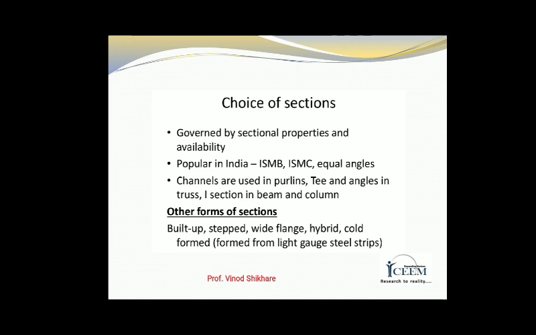In India, ISMB, ISMC and equal angles are most popular. Channels are used in purlins, T and angles in trusses, I section as beams and columns. Other forms of sections, that is built up, stepped, wide flange, hybrid, cold formed from light gauge steel strips, are used according to their functions.